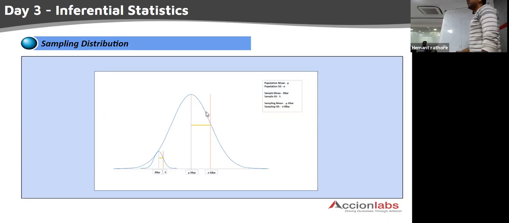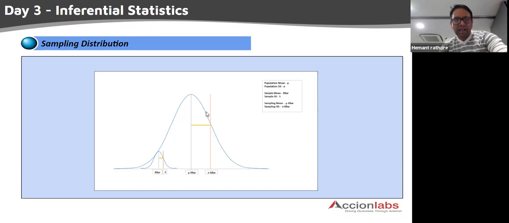Okay, so whenever you go through some articles, materials, books, and you come across these symbols like mu, sigma, x bar, s, without thinking twice, you can follow these norms. Like mu means population mean as long as it is not defined explicitly otherwise. Okay, x bar means sample mean, small s means sample standard deviation, mu with subscript x bar is the sampling mean, and sigma with subscript x bar is the sampling standard deviation.